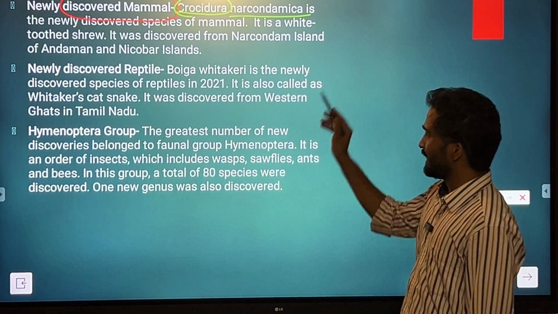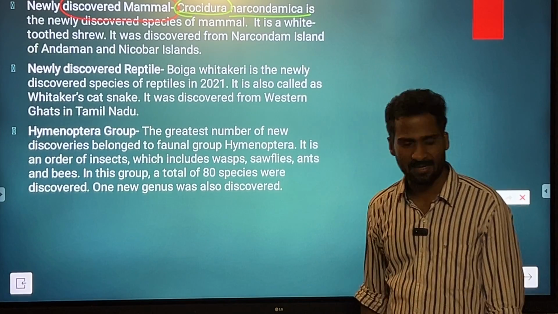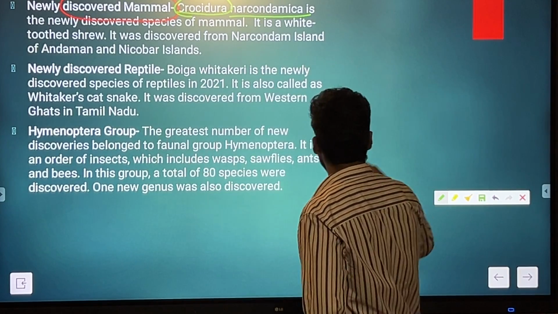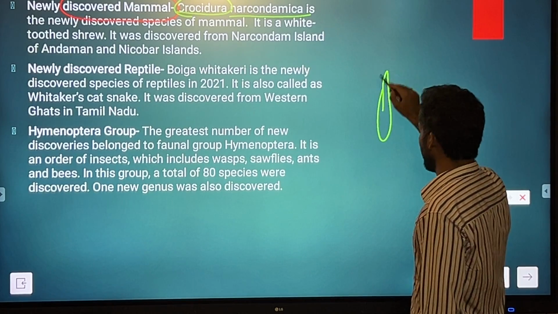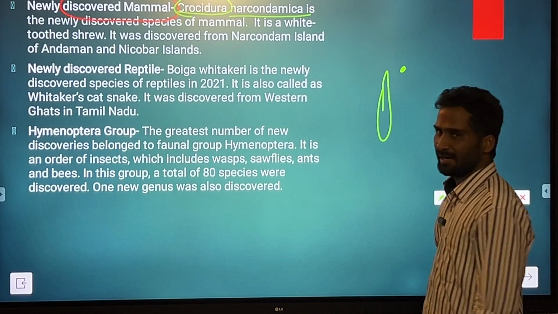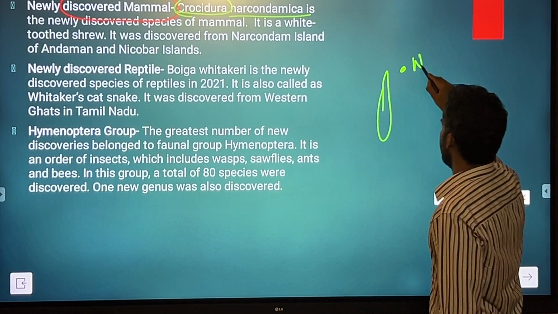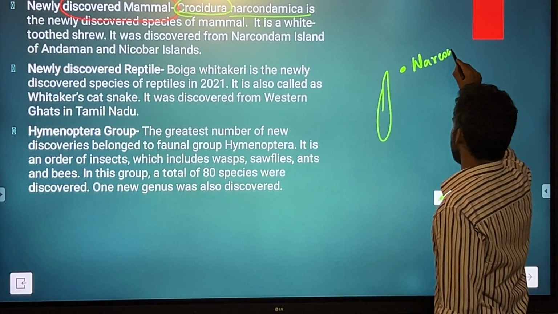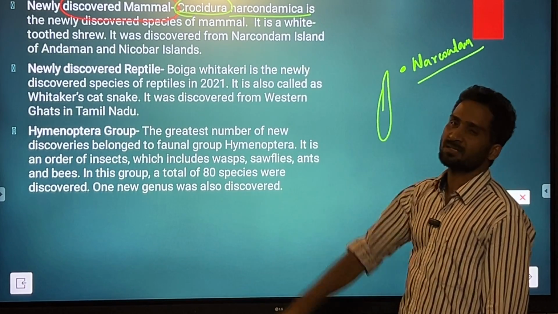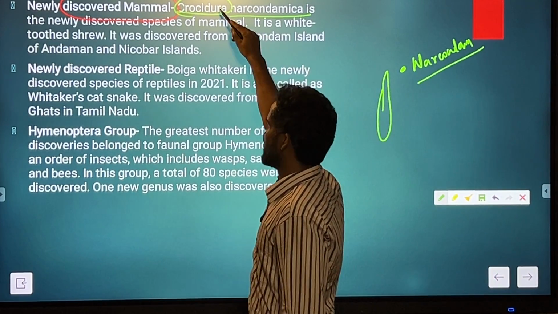Narcondamica. Narcondam is an island basically in Andaman and Nicobar, in the northern part of Andaman and Nicobar. If you know, this is broadly Andaman and Nicobar, and over here there is an island called Narcondam. So this new species has been discovered over there, Crocidura.